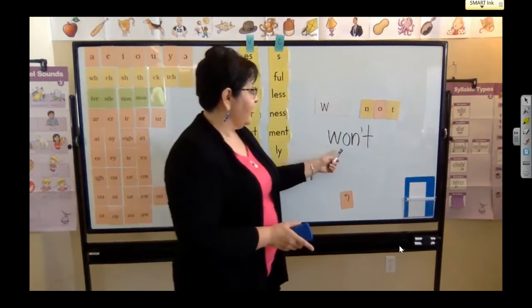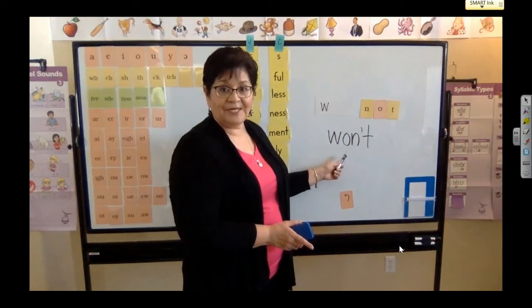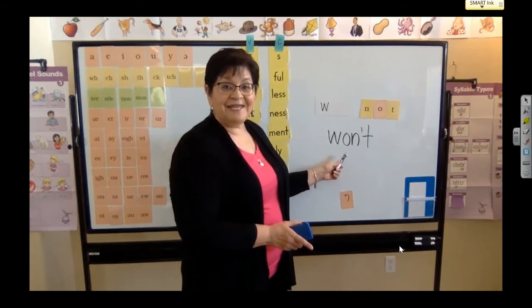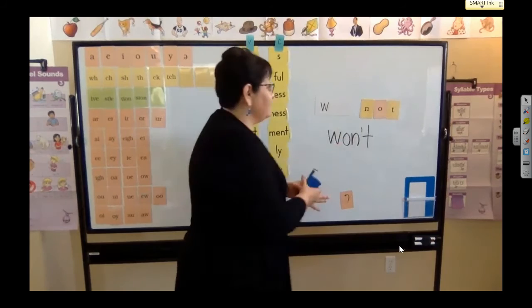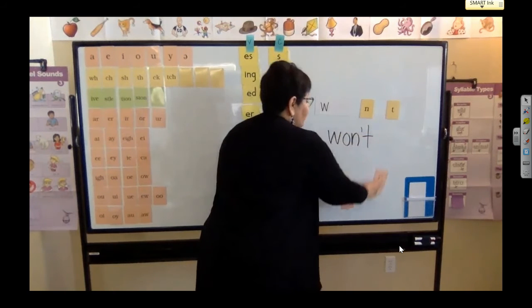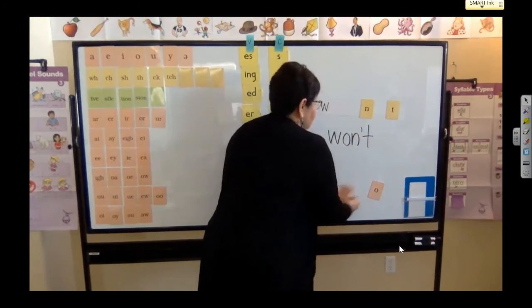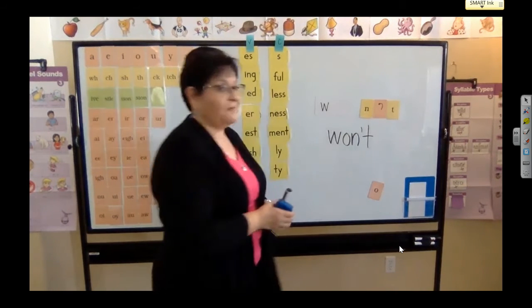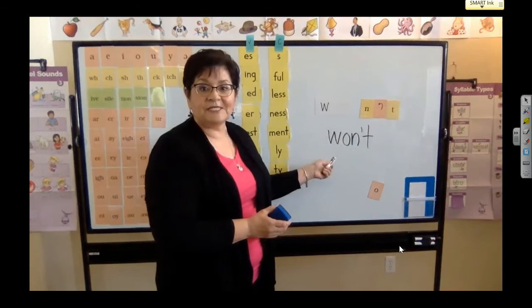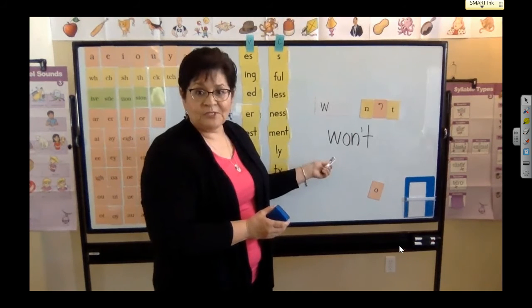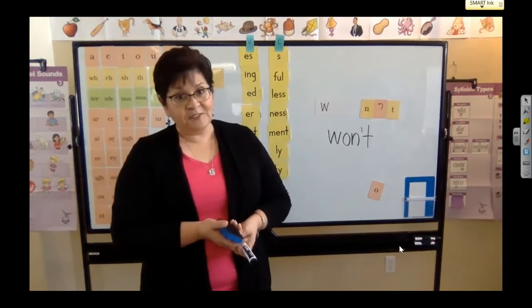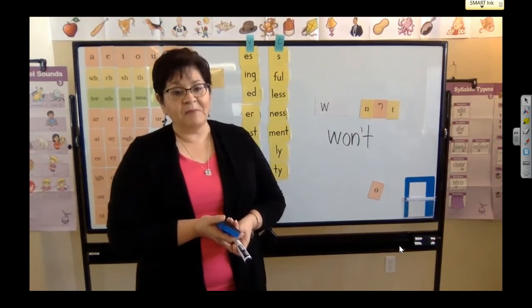And I had to add an O right here. And then what was I able to do? Then I was able to take away this O and replace it with my apostrophe. So then it turns into won't. So again, this one is going to be tricky. So we're just going to have to memorize this.